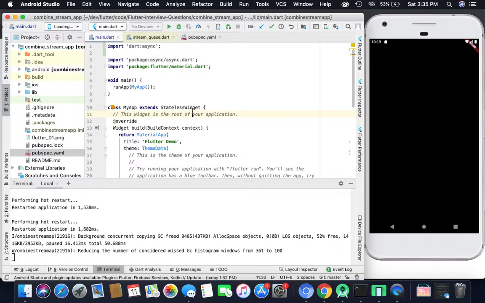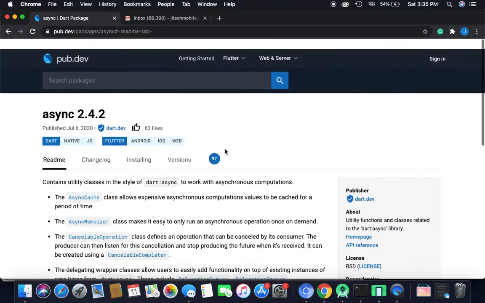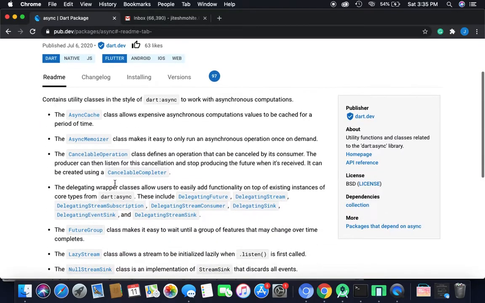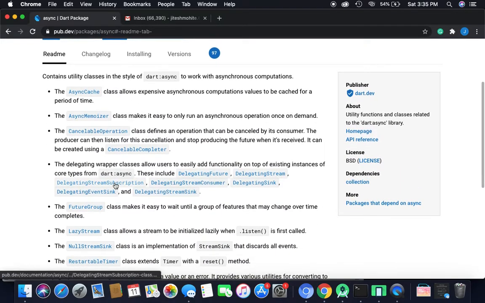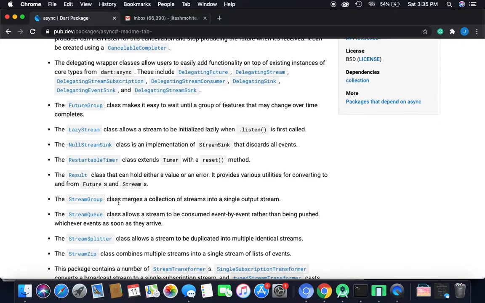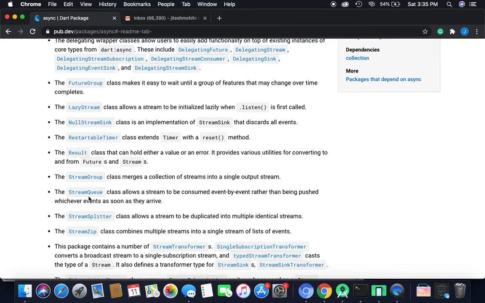For that, there is one class which will help us to combine the streams. The class name is StreamQueue. For that we have one library called async, and inside async there are so many operations which we can perform in an asynchronous way. So there are two things. The first is the StreamQueue.